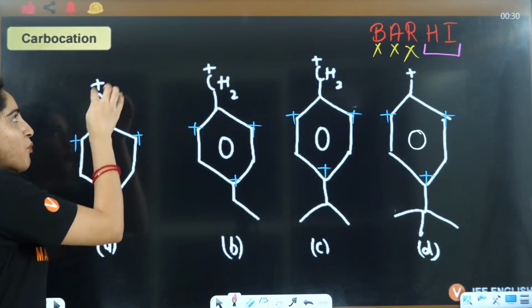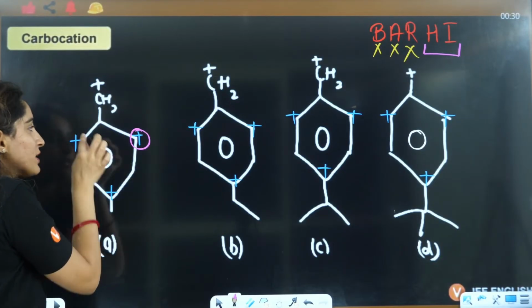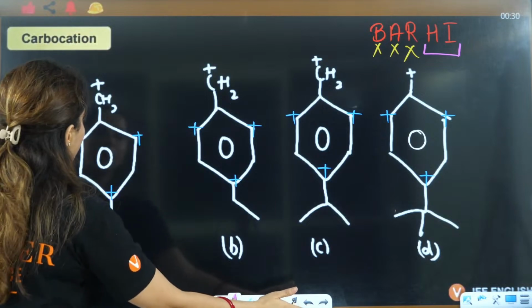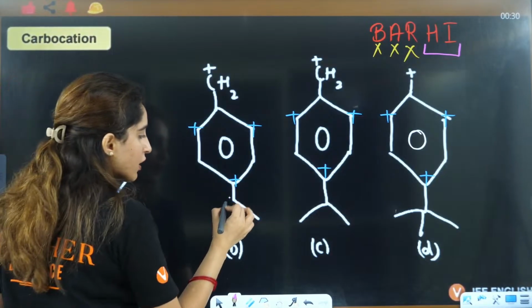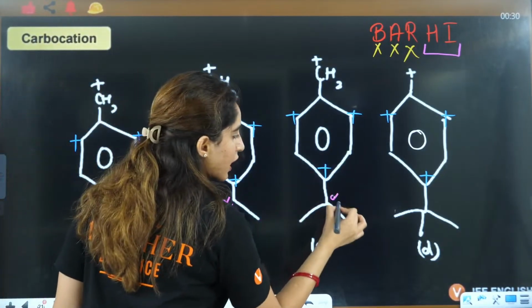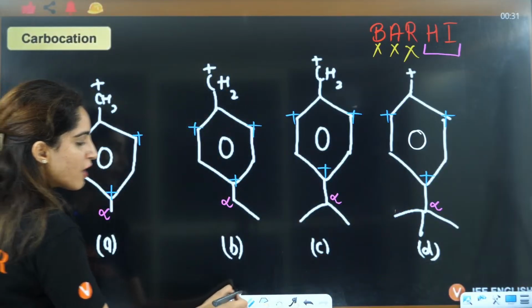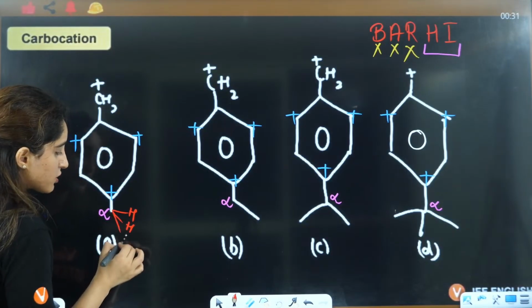Because this positive charge is actually not only here, it is here also, and here also. So the alpha carbon to this positive charge is this one. Here the alpha carbon is this one, here it is this, here it is this one. Here the alpha carbon has 3 hydrogens because this is CH3.